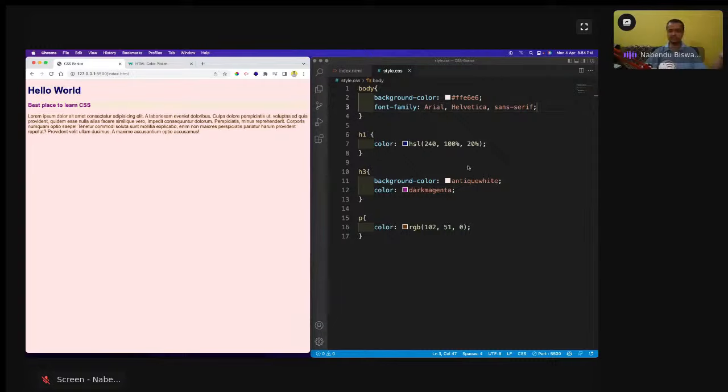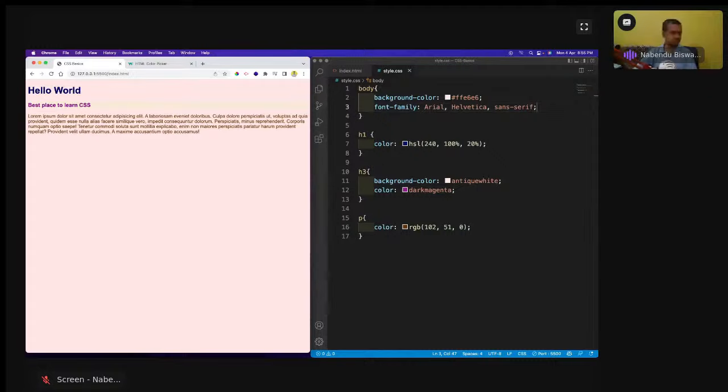So what happens here? Suppose Internet Explorer was there. It was a bad browser for this reason only. In Internet Explorer, the Arial font is not there. So what will happen if I give this Arial font and somebody opens this site and Arial is not there? It will fall back to Helvetica. If Helvetica is not there, it will fall back to sans serif. If sans serif is not there, it will fall back to whatever is there in Internet Explorer. That's why they are known as fallback fonts. So now we are done with this.